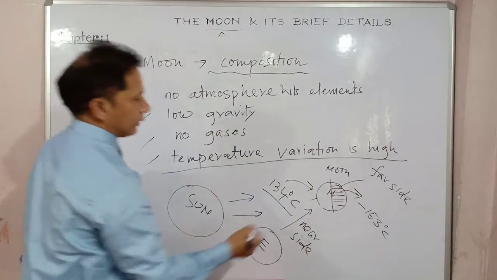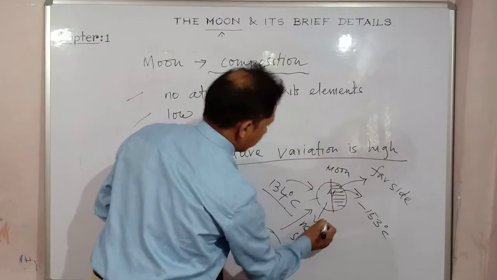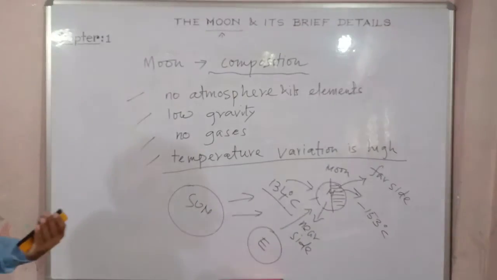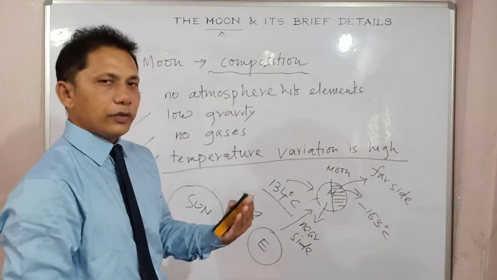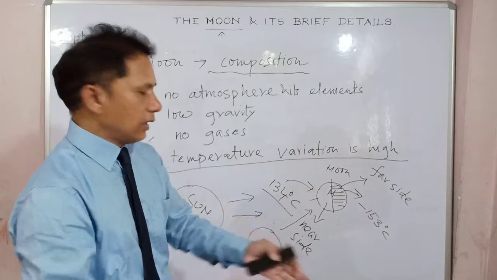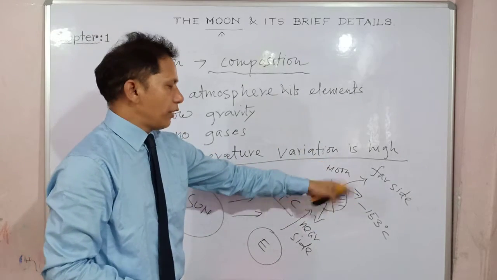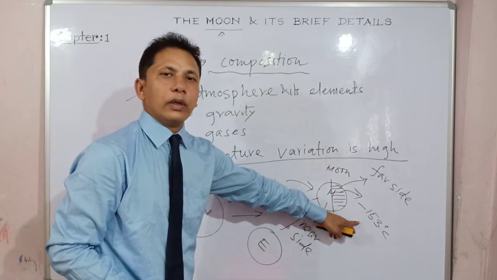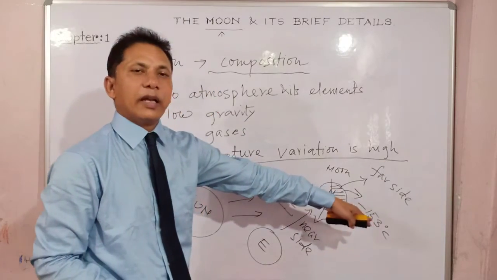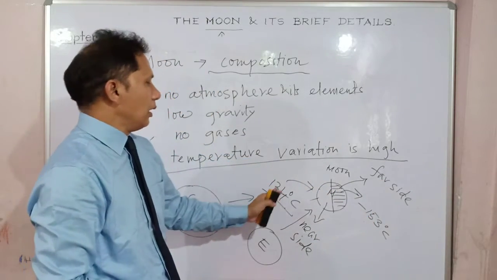The opposite side is known as the far side, and this side is known as the near side. The brighter side, the near side, is the one you always face; we always see one side of the moon. So, near side and far side. The far side is trapped in the shadow and is always darker, with a temperature of minus 153 degrees Celsius.